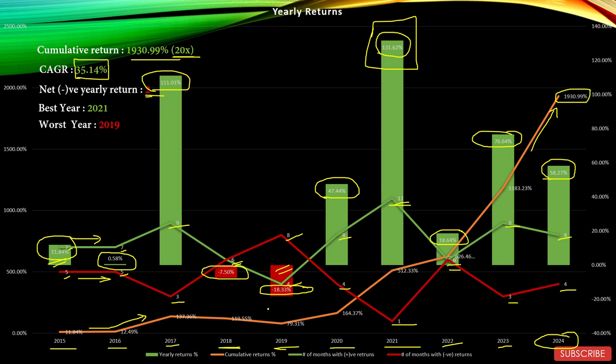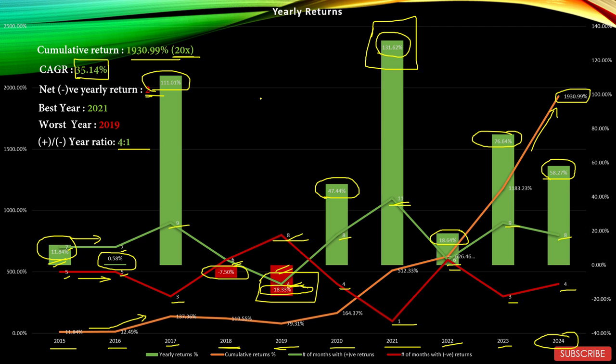And 11 months in that year gave positive returns, and only one gave a negative return. Worst year was 2019, and in that year the sector managed to give returns of minus 18.33% with 8 negative and only 4 positive months. The positive to negative year ratio is 4 is to 1, so again a decent number.